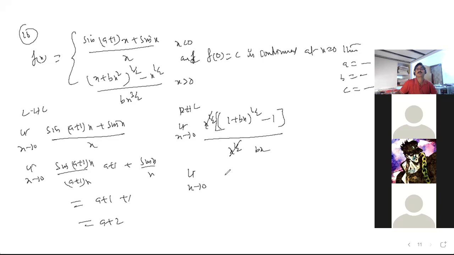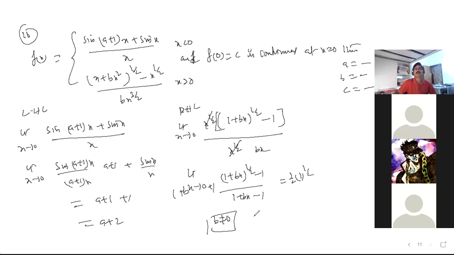Limit x tends to 0 of 1 plus bx whole to the power of 1 by 2 minus 1 by bx, multiplied by b. I'm adding and subtracting 1. So 1 by 2, 1 to the power of 1 by 2. So b should not be 0, otherwise this formula does not exist. Right?